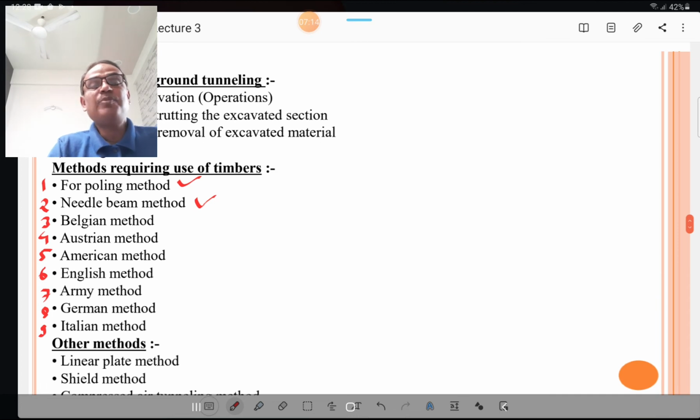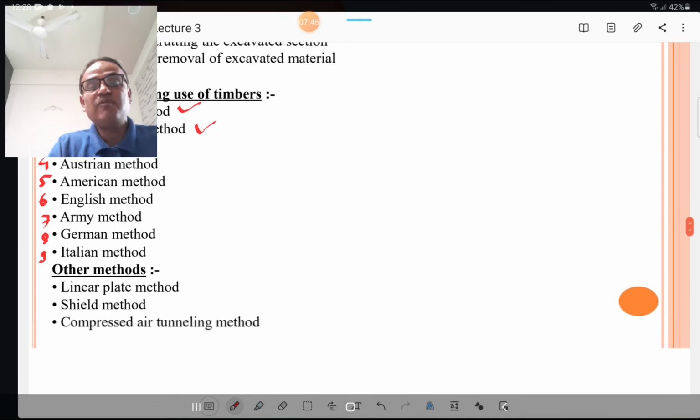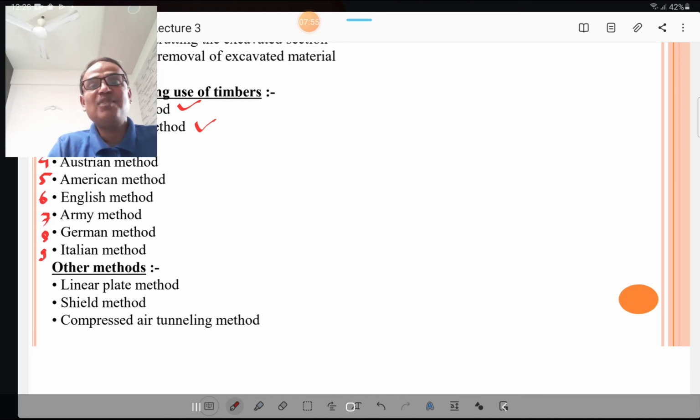Some methods require use of timber. The timber is required for the following methods for supporting the soft ground. First is the forepoling method, second is the needle beam method, third is the Belgian method, fourth is the Austrian method, fifth is the American method, sixth is the English method, seventh is the Army method, eighth is the German method, and ninth is the Italian method. These are the different methods which require use of timbers, and these methods are used for soft ground tunneling. Then other methods of soft ground tunneling are the linear plate method, shield method, and compressed air tunneling method. Nowadays, compressed air tunneling method is used.